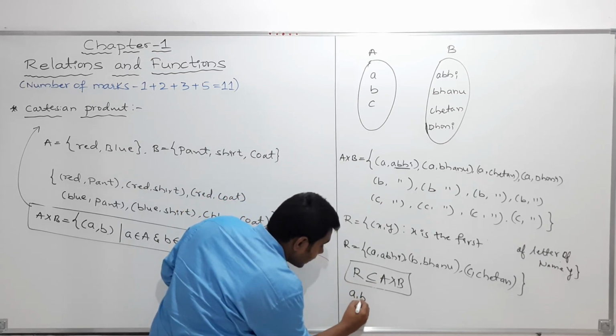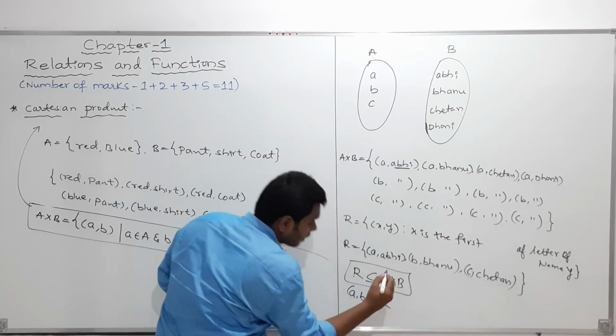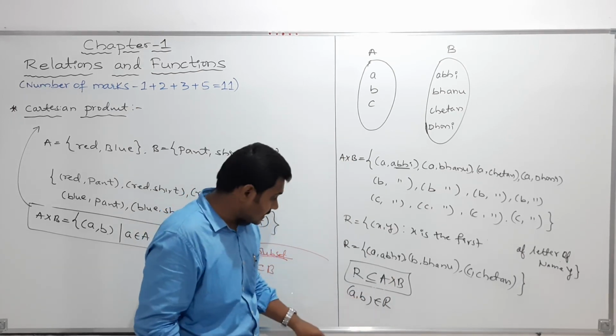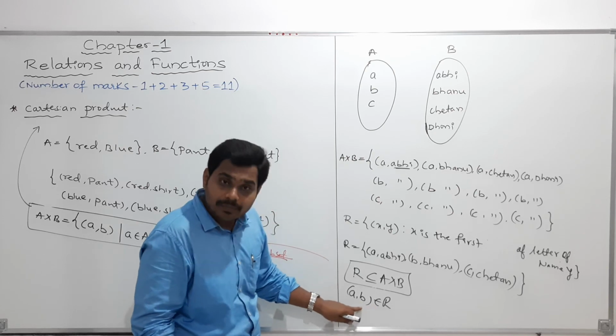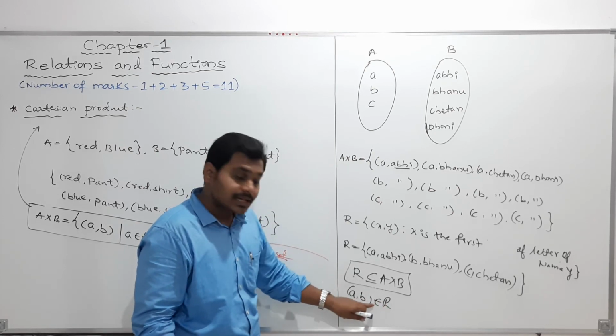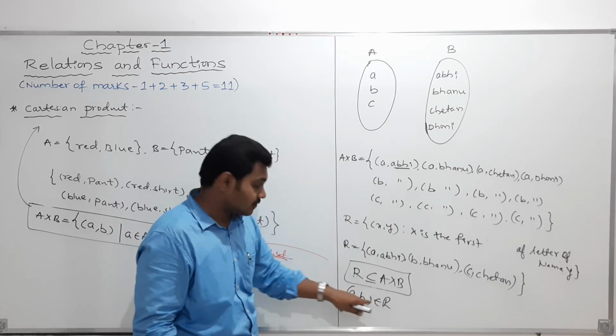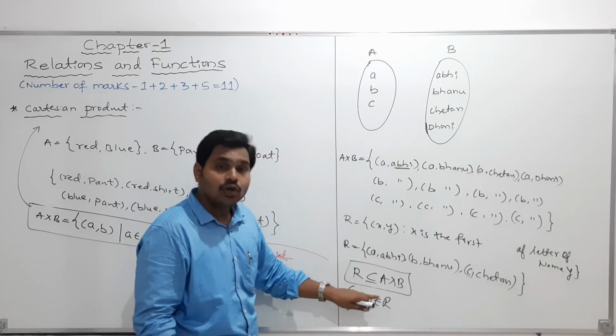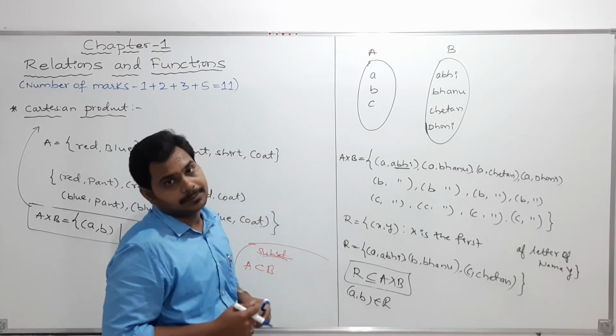Generally we will denote it like this. If I write (a, b) belongs to R, what does it indicate? It indicates that a is related to b in the relation R. For this we can denote like this: (a, b) belongs to R means a is related to b. Like this you should understand.